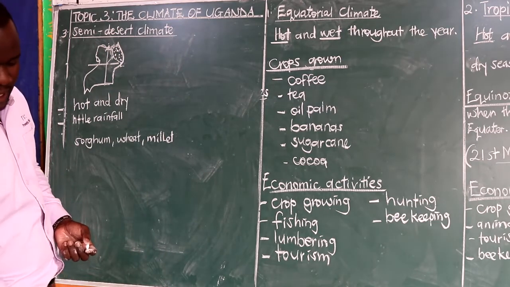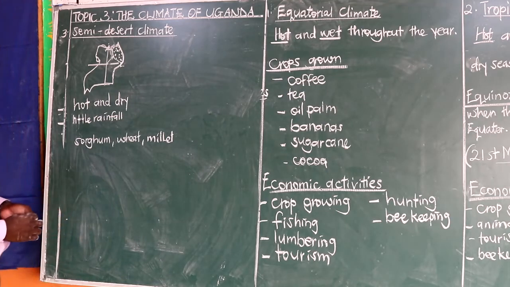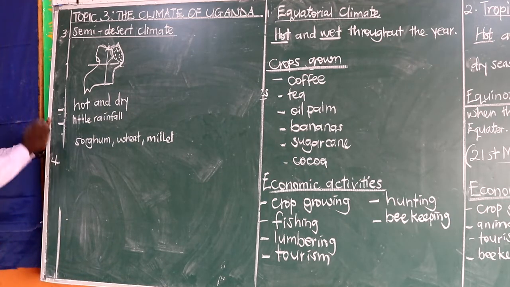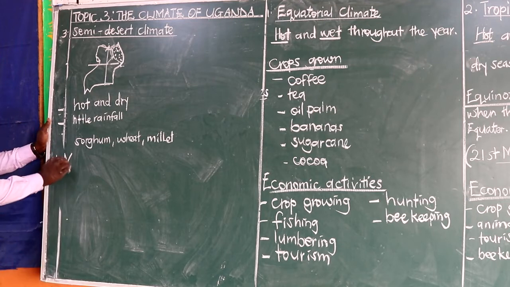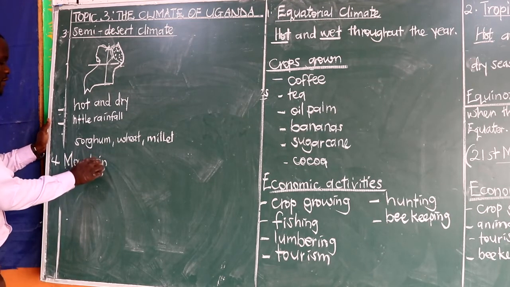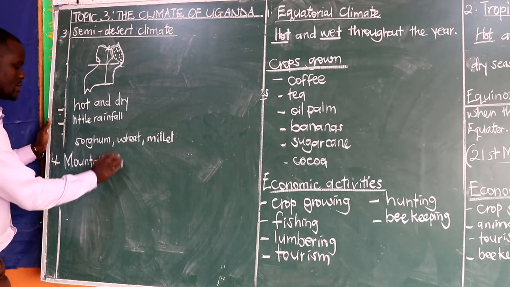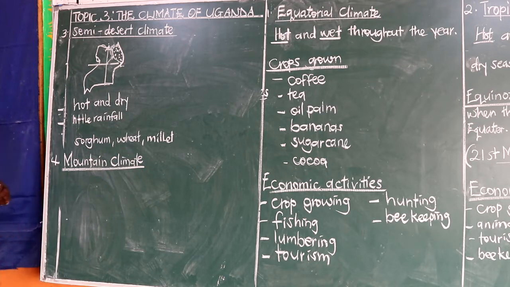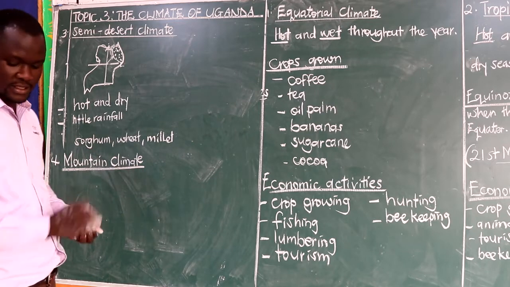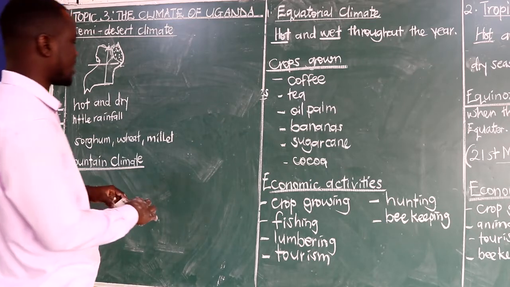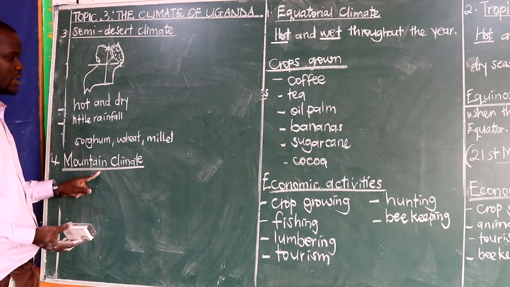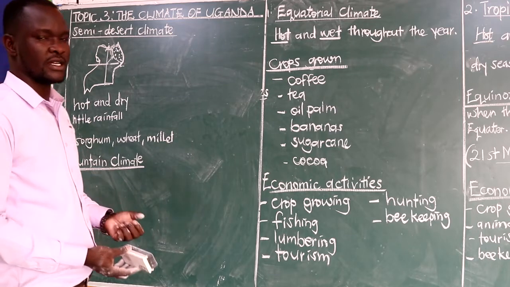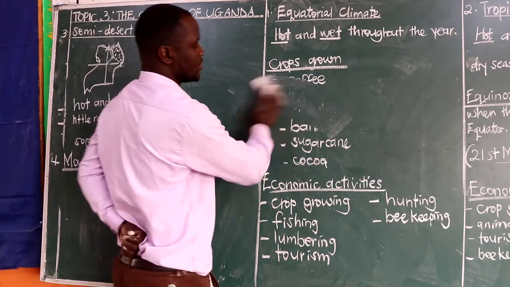So we also need to go to another type, that is mountain climate. Mountain climate as our fourth one and the last one. And like I had already explained this, we say this is the type of climate which is experienced in areas that are having mountains, which means we also learned that mountains have an influence on the climate.